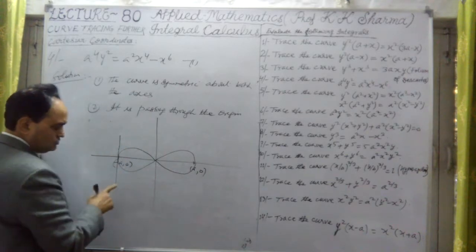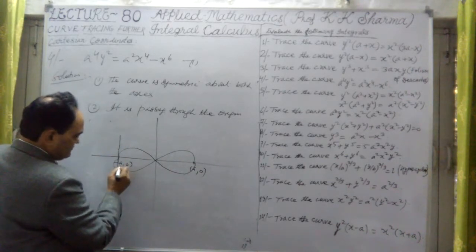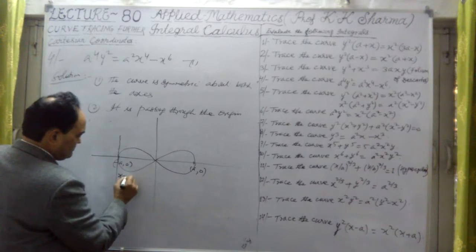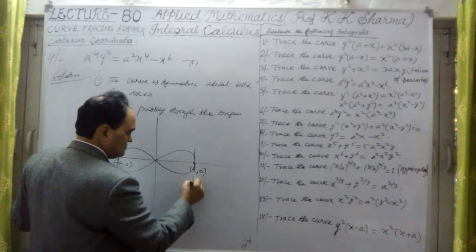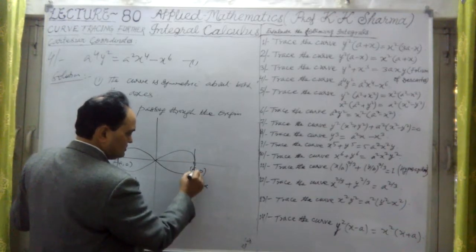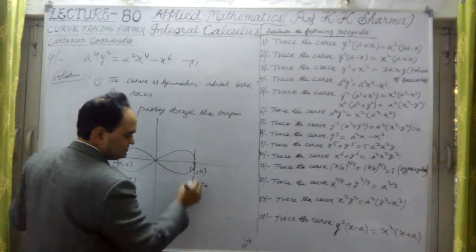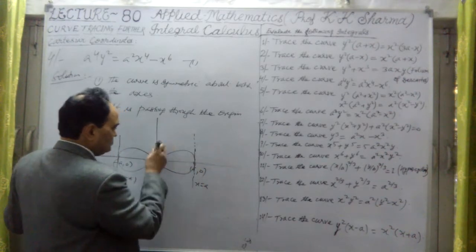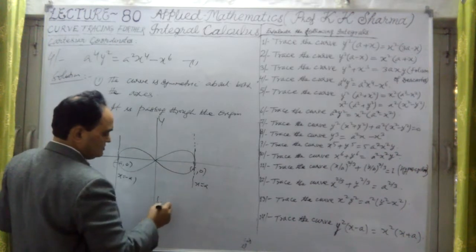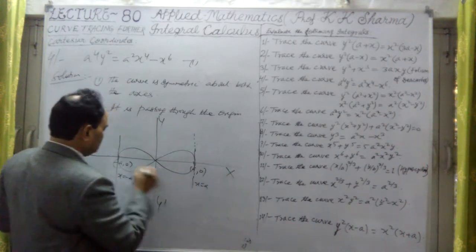Here it is x equal to minus a, and here it is x equal to plus a. But at this line, the y-axis is the tangent line. This is the x-axis.